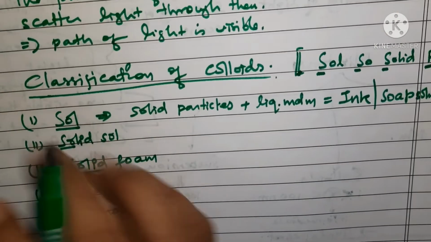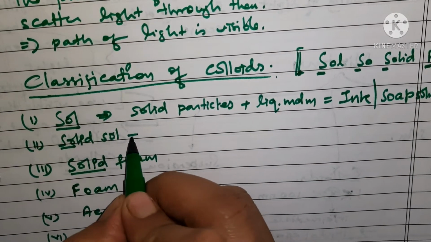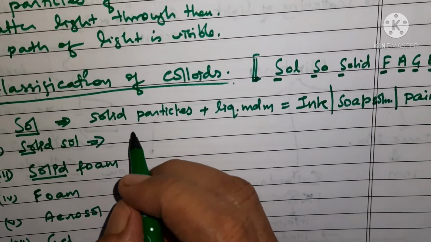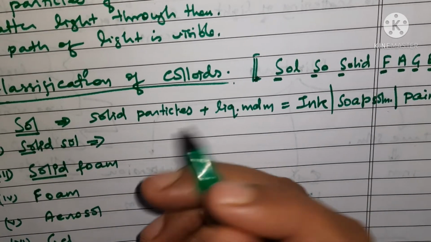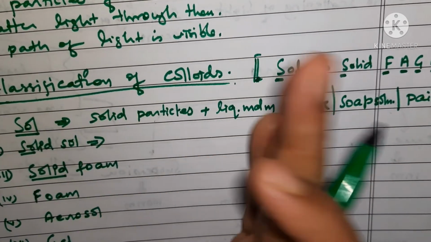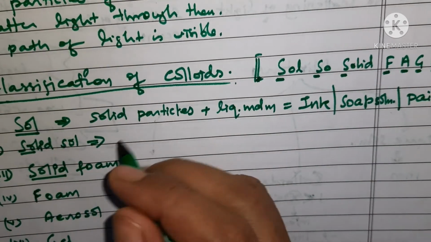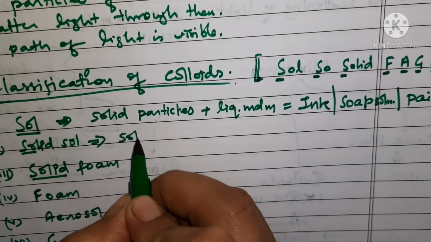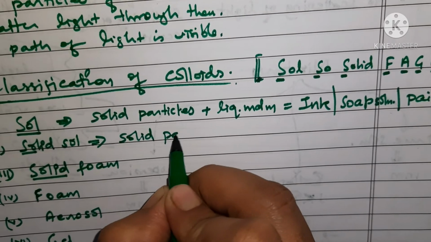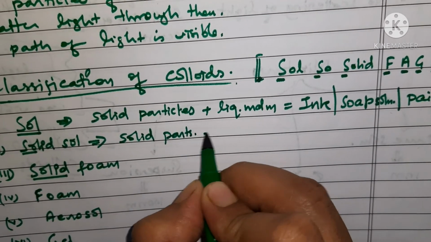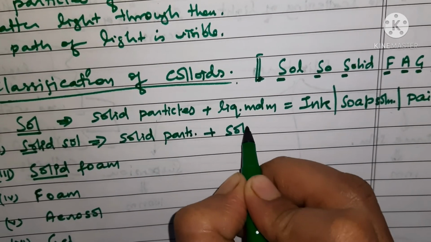Now solid sol. Solid sol is again a colloid in which solid particles are dispersed in solid medium. So here you are having solid particles plus solid medium.